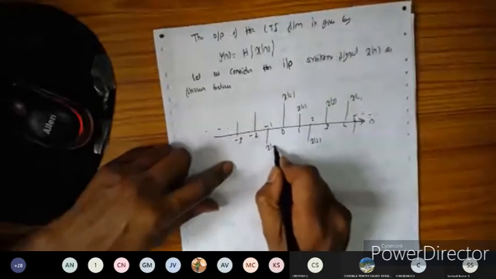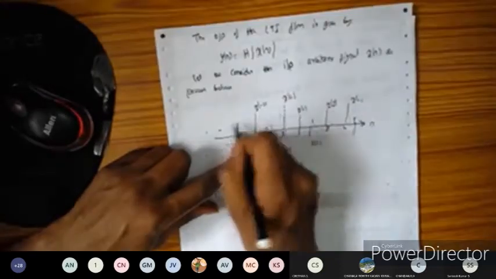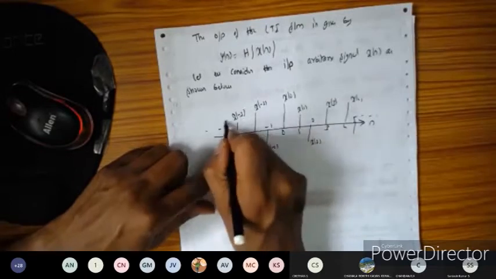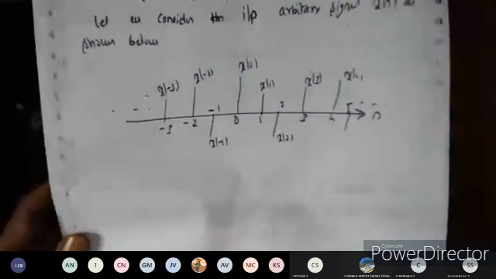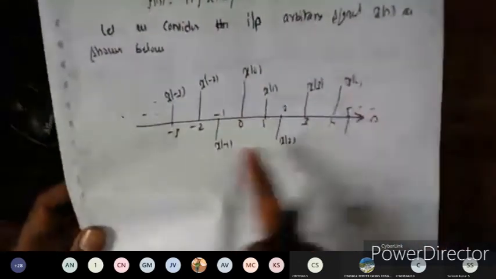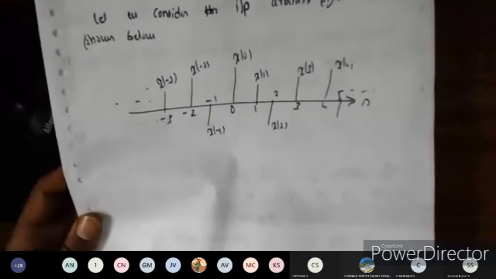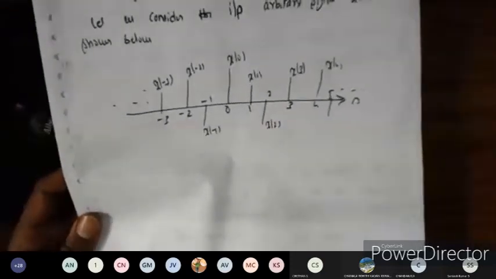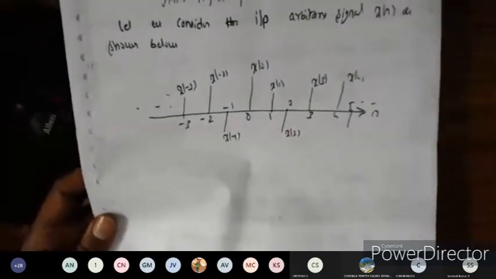This is x of -1, x of -2, x of -3 and so on. So this is the input signal we are going to consider.